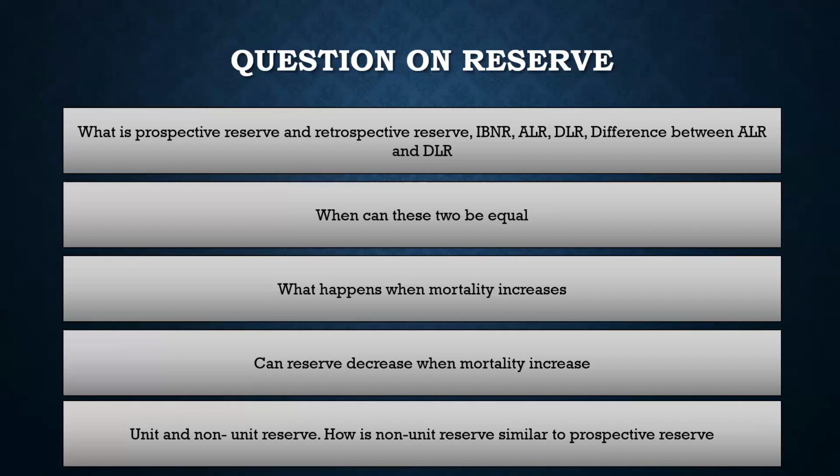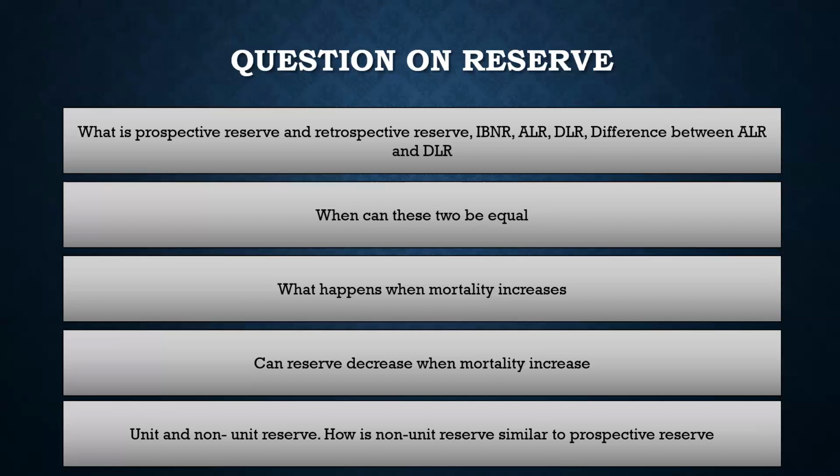Out of these two, the expected present value of benefit would be multiplied with the sum assured, which will be much more, right? So that would show a higher change. The expense would be probably 100 rupees, 200 rupees, 300 rupees, something like that, but the benefit would be 10 lakh or 15 lakh, multiplied with a much higher number. So even if the annuity and assurance factors change by the same degree, the difference would be much higher for the expected present value of benefit as compared to the reduction in the expected present value of expense. So if we consider both of these positive factors jointly, then this would increase, right?